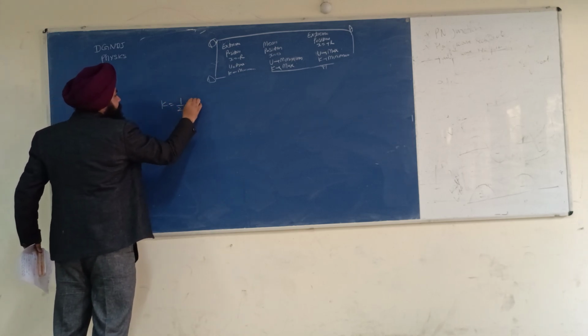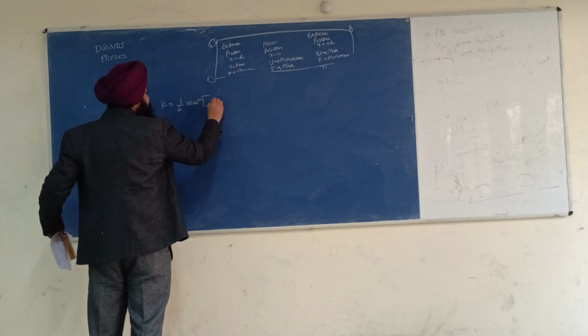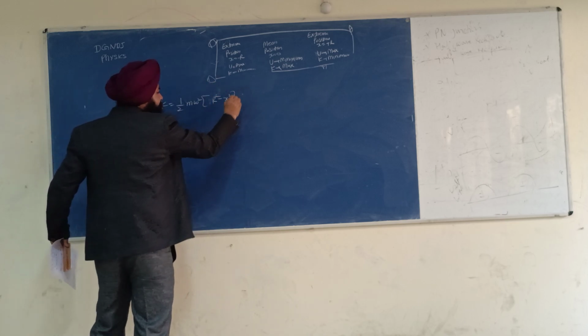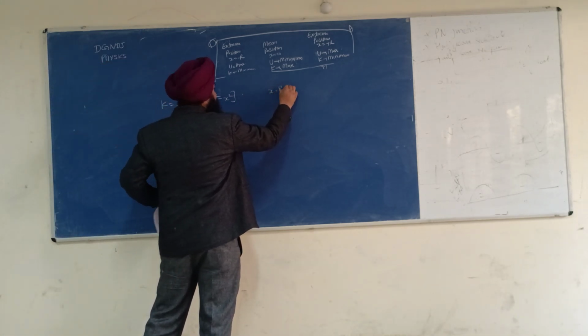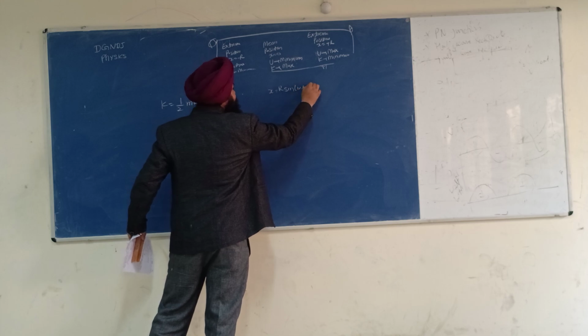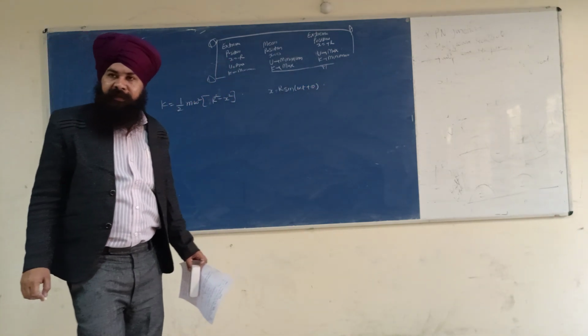K is equal to half m omega square (r square minus x square). What's the value of x? x is r sin(omega t plus theta). This is the value of the displacement.